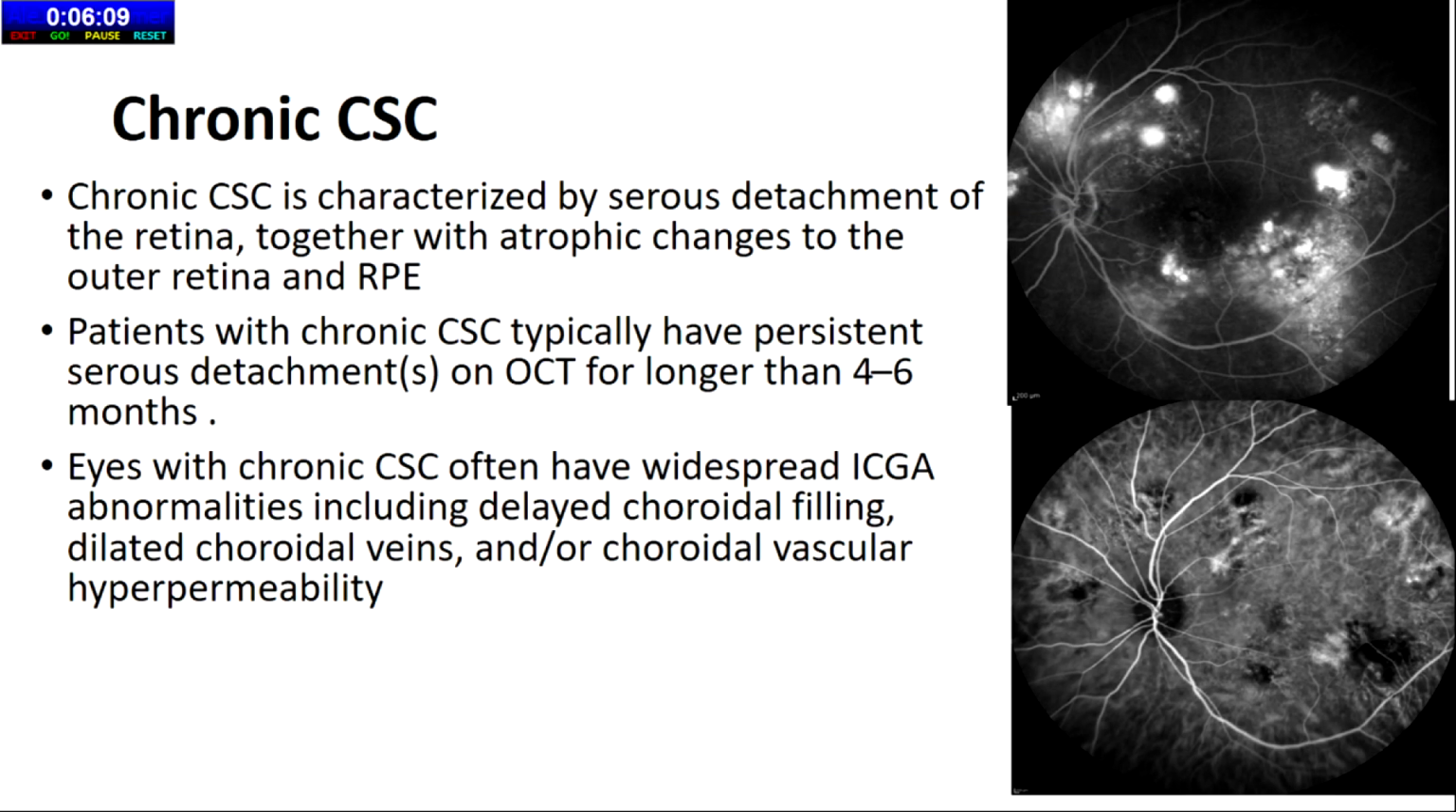Then there is chronic CSCR. Angiographically, there are a lot of findings. In the fluorescein angiogram, we can see a lot of RPE tracts and staining of the RPE. There are window defects corresponding to the loss of RPE. These are all features of chronic CSCR, and you can call them biomarkers in the angiogram.